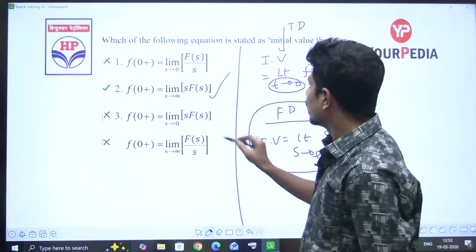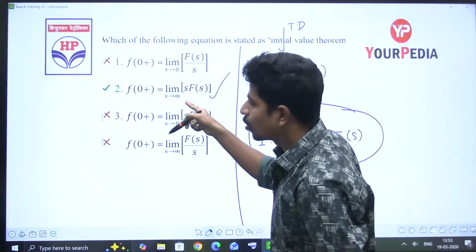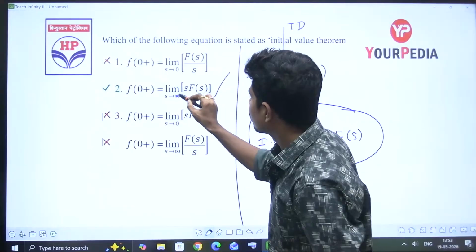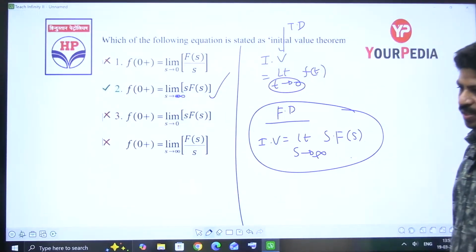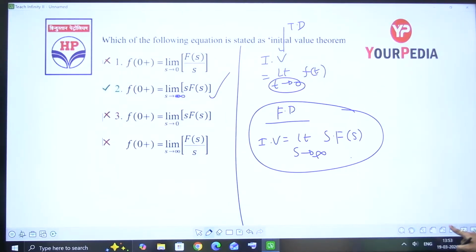S tends to infinity, please. So it is looking like 0, but it is not 0. It is infinity. Option 2 is perfectly correct, right?